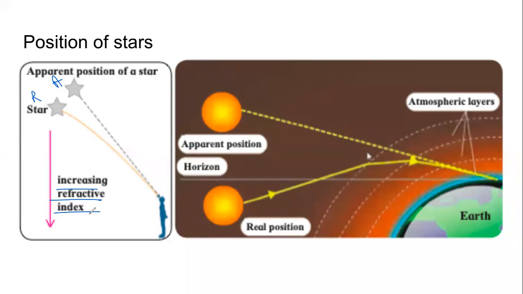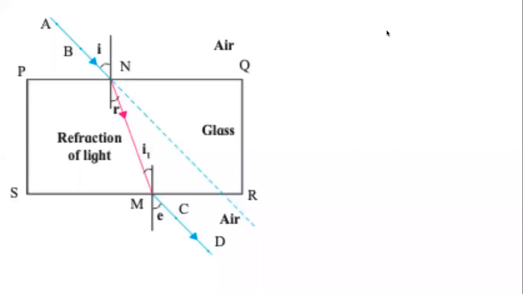Let me explain this to you with another diagram. Let us try understand this phenomenon with another setup, where now we are going back to the setup where we have air and glass. We understand this properly. Now air and glass, the density is increasing from air to glass. Similarly, from the vacuum to the atmosphere, from higher atmosphere to lower atmosphere, the density is increasing.